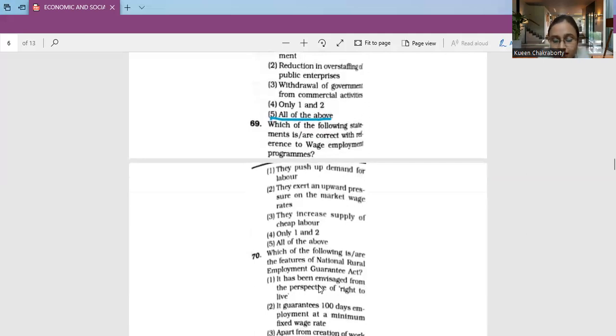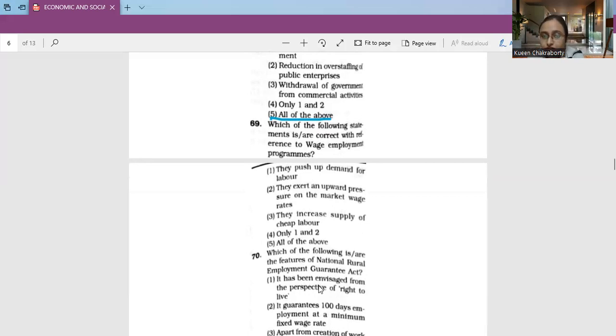Which of the following statements is or are correct with reference to wage employment programs? Number 1, they push up demand for labor. Number 2, they exert an upward pressure on the market wage rates. Number 3, they increase supply of cheap labor. Only 1 and 2, or all of the above, which will be the correct answer? So they push up demand for labor, that is true, and they exert an upward pressure on the market wage rate. So that is also considered to be true.